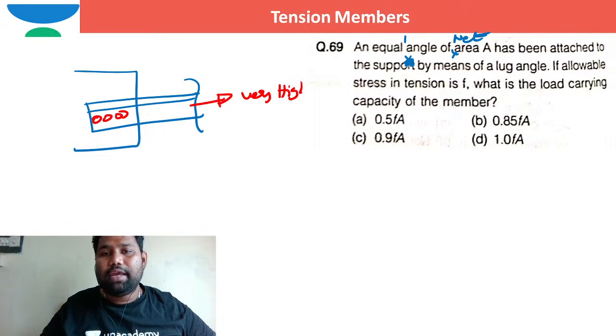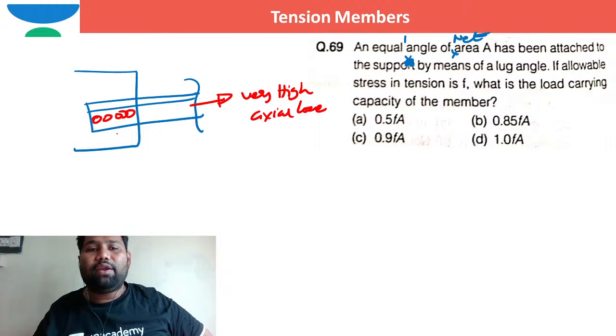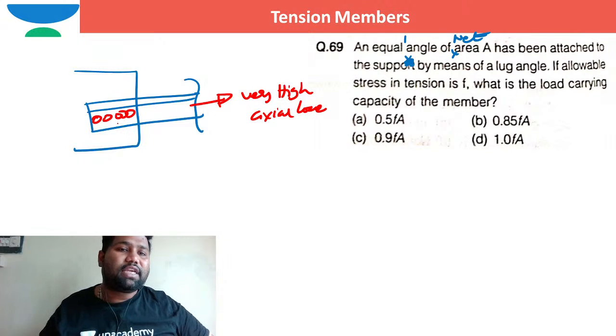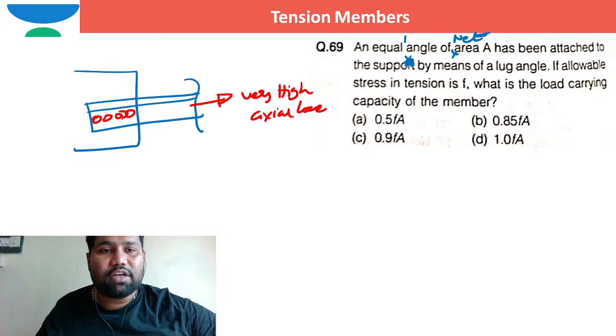Very high axial load is coming. In such a case, if I want to introduce more bolts, here I need to introduce 30 bolts. In such a case, the length of the overlap required will be very high, and the wastage of material is also very high.